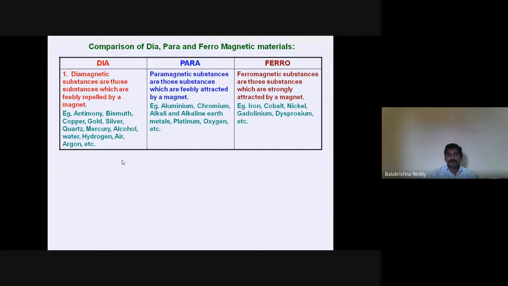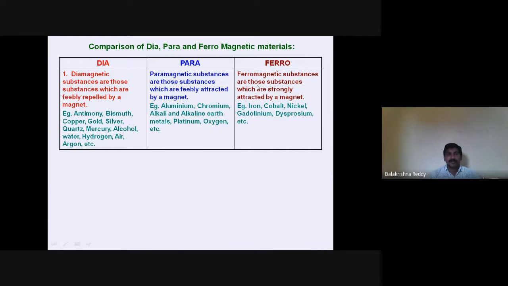We usually know that magnetic materials depend on their magnetic moment or the orbital angular momentum of an electron inside the atom, and they are classified into three types: one is diamagnetic material, another is paramagnetic material, and the most important one is called ferromagnetic material.